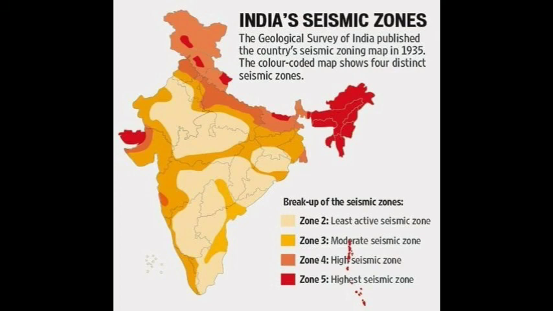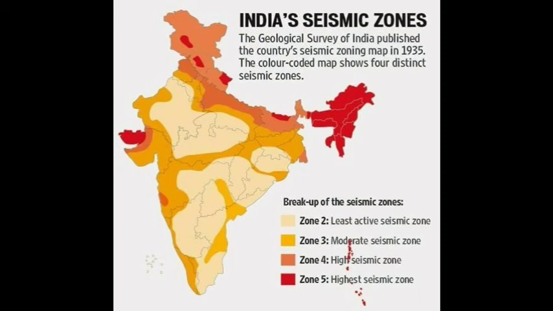Now let us talk about the vulnerability to earthquakes in India. This is the vulnerability map. The zones are classified into four types, and zone 5 is the most vulnerable location, and this is located majorly in parts of the Himalayan region, parts of Jammu Kashmir, the states of Himachal Pradesh and Uttarakhand, parts of Bihar and the entire northern states.